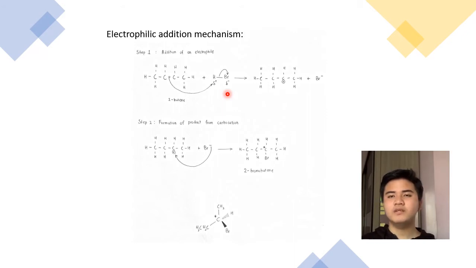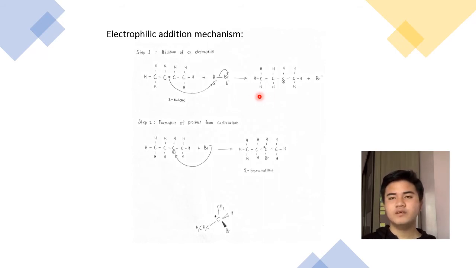So what will happen here in this mechanism is the pi electron in the carbon-carbon double bond in butane will attack the electrophile, the H+, and the H+ will attach to one of the carbon in the carbon-carbon double bond. So the rule to determine the position of the attachment of the electrophile, or in this case the H+, actually follows Markovnikov Rule. Markovnikov Rule states that the electrophile, the H+, will attach to the carbon that is bonded to the greatest number of hydrogen atom.